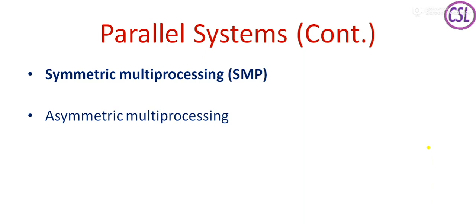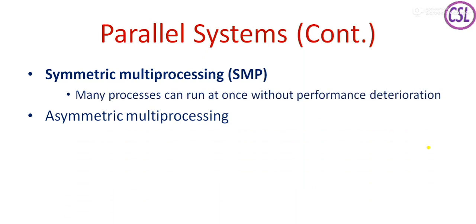When you talk about symmetric multiprocessing, many processors can run at once without performance deterioration. That means whatever the number of processors available, and these processors are doing different processes, all the processes can run at once.